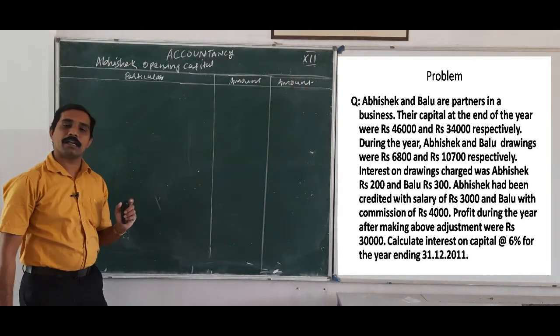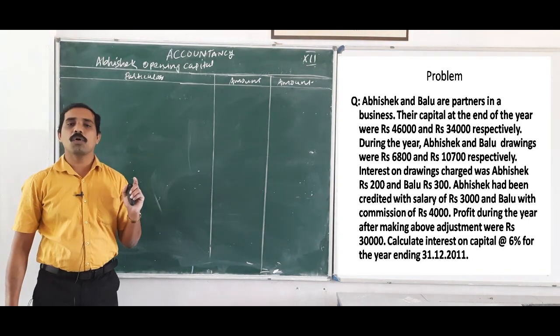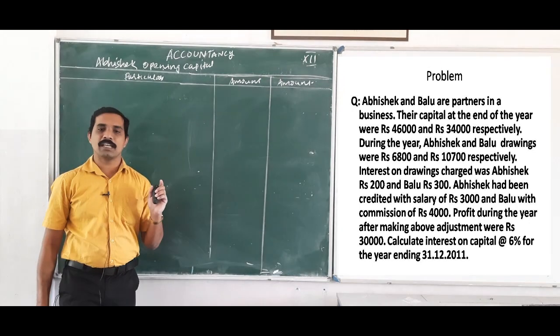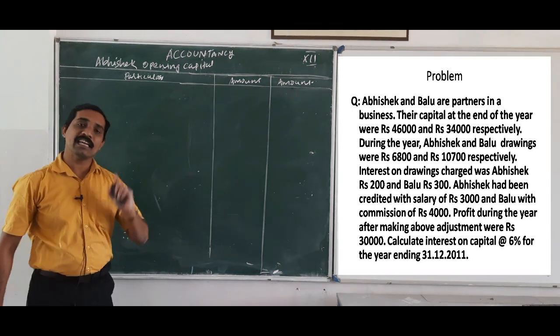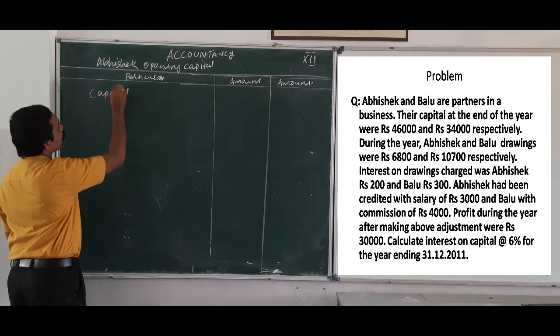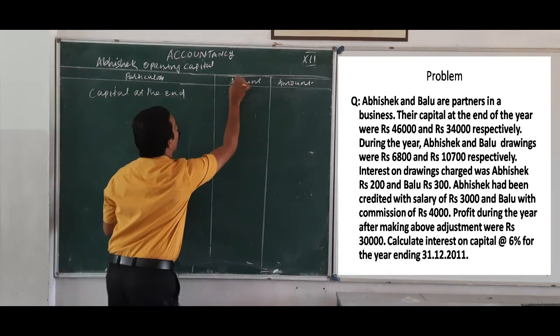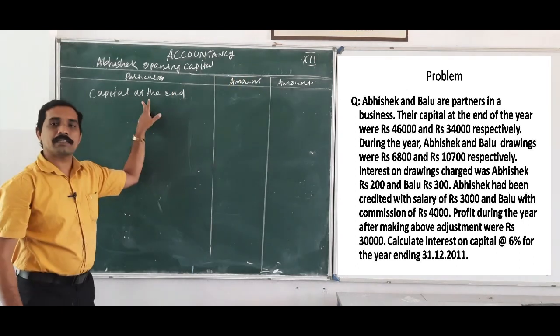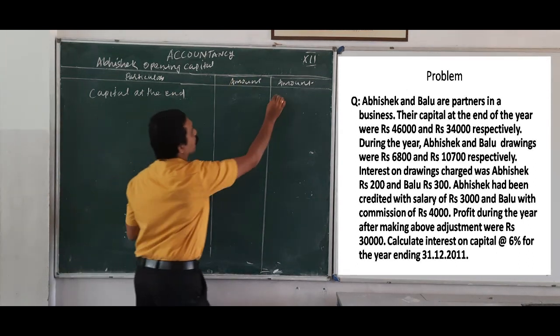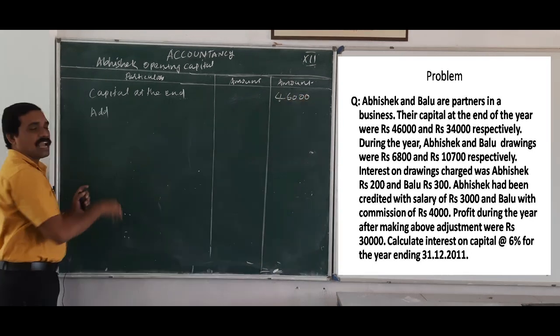In this question they have given the closing capital, so we can write the closing capital of Abhishek, that is capital at the end. How much is the capital at the end of Abhishek? That is 46,000.